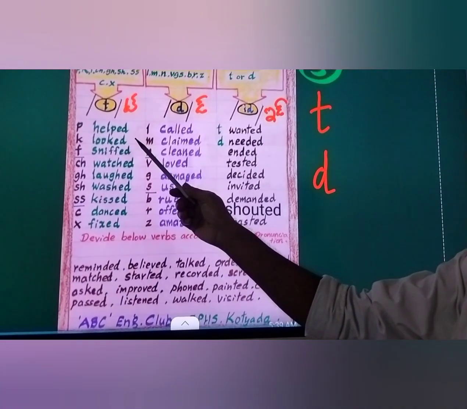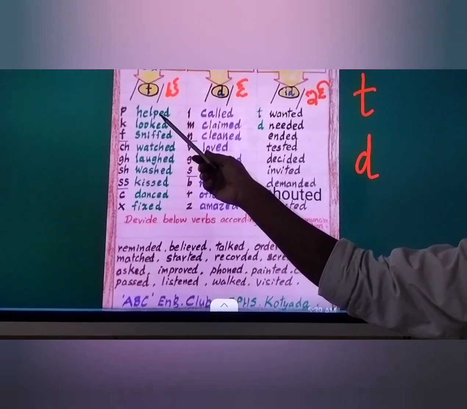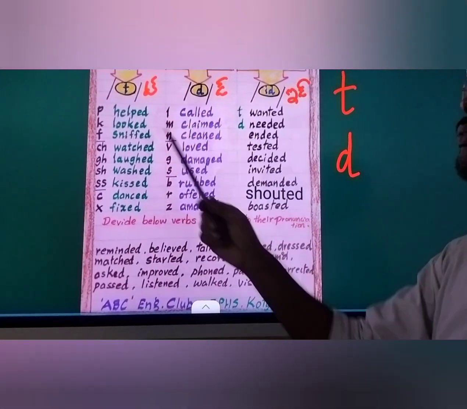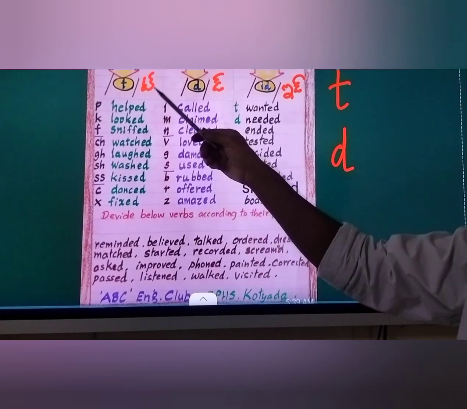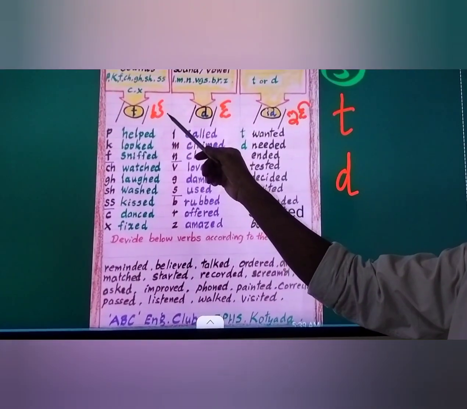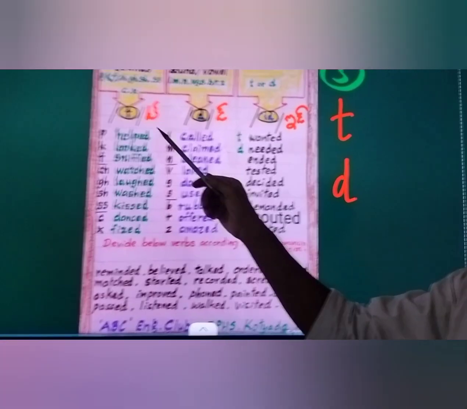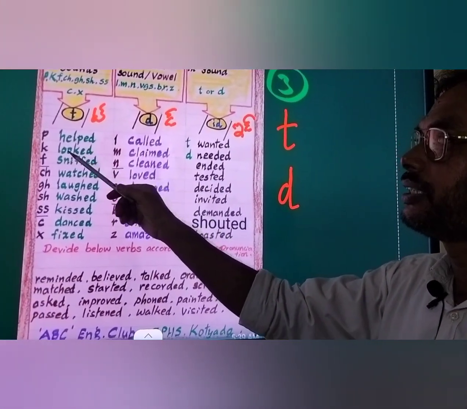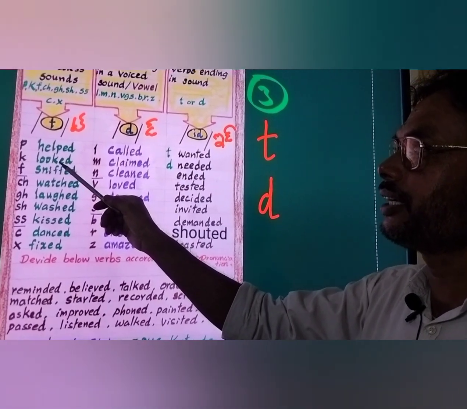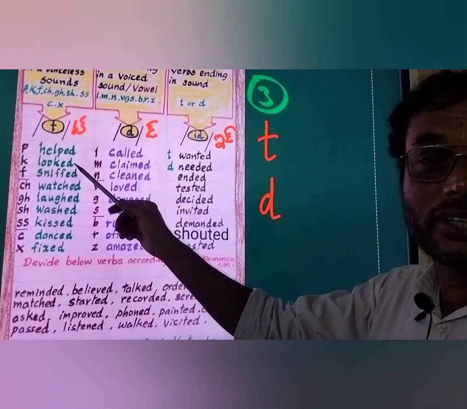The last consonant sound is P. Then if you want to pronounce the past tense of the regular verb, we pronounce it like a T sound. So help becomes helped, not helped with an ID sound. Look: the last consonant letter is K, so this is voiceless, so looked.